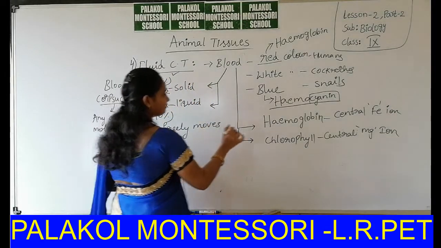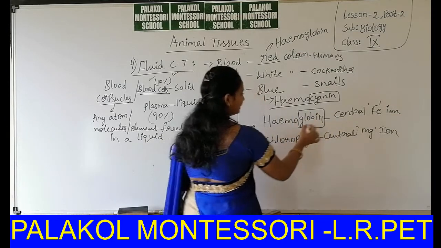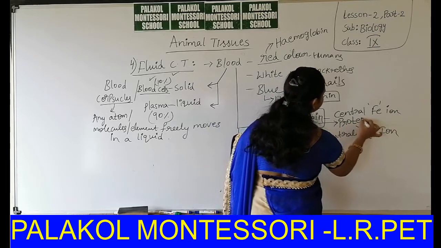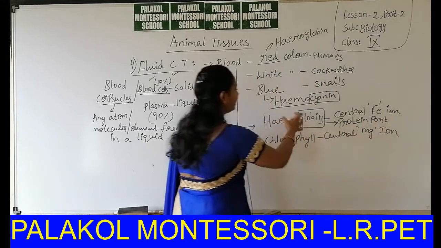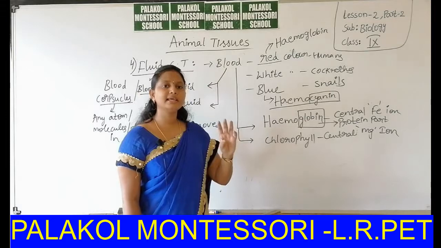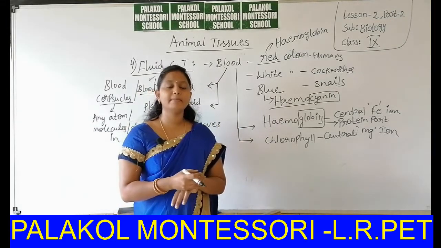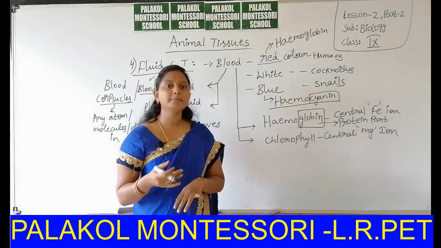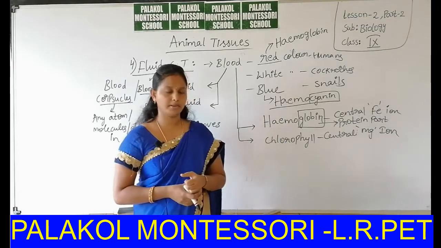Then in hemoglobin, the globin part is the protein part. Heme is the apoenzyme or non-protein part.